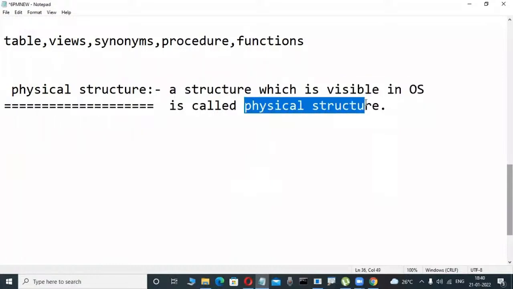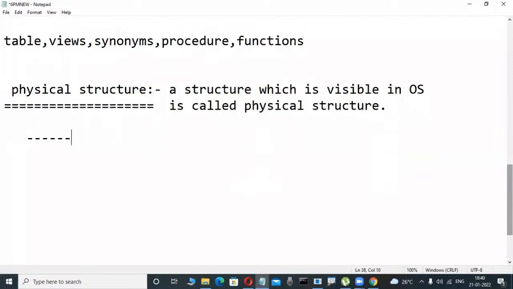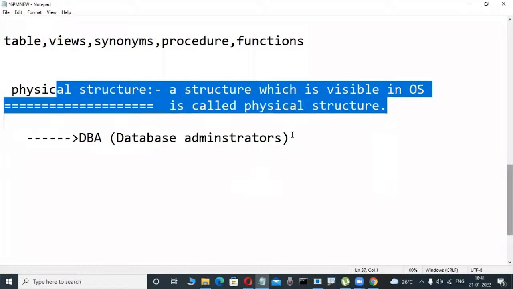But the physical structure is not what you and I work on. Some different type of persons work on it: the DBA, the database administrator. In a project, there are other types of persons in a database, and only database administrators work on the physical structure.